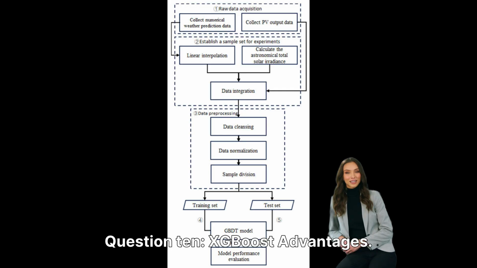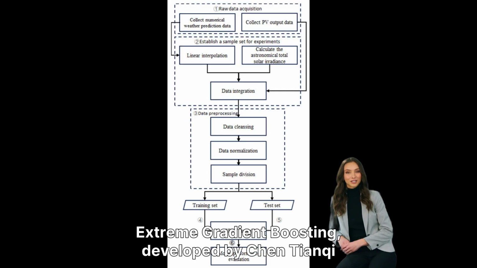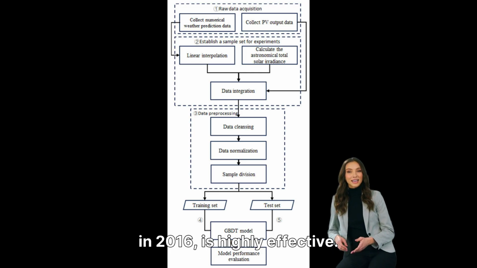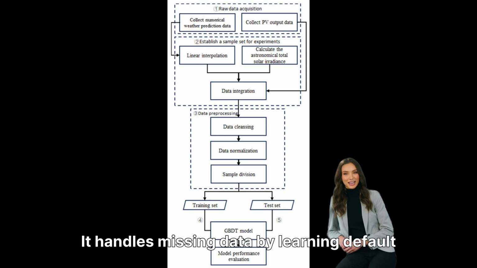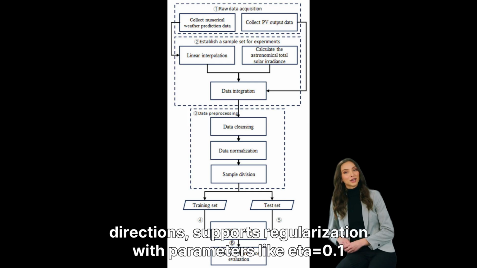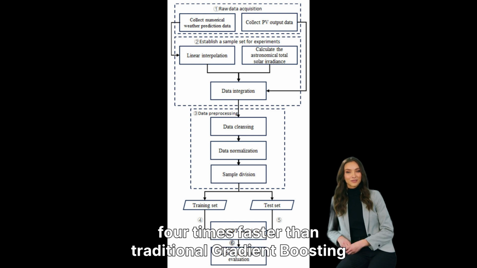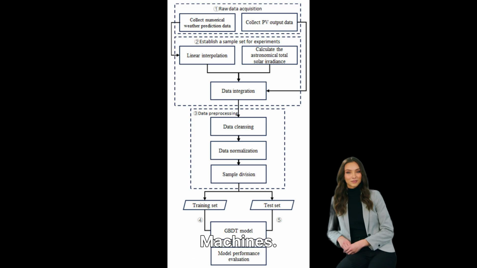Question 10. XGBoost advantages. Extreme gradient boosting, developed by Tianqi Chen in 2016, is highly effective. It handles missing data by learning default directions, supports regularization with parameters like ETA equals 0.1 and gamma equals 0.1, and is parallelizable, making it 4 times faster than traditional gradient boosting machines.